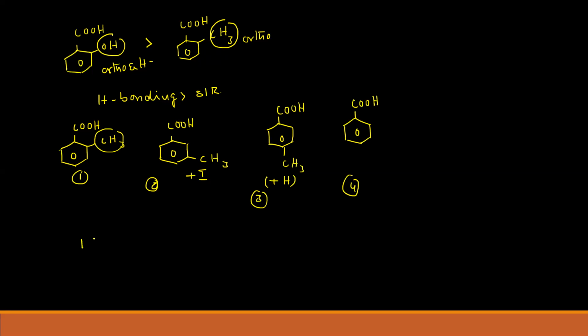Because of the ortho effect, this is stronger, and here we don't have any electron donating groups, so because of that this is stronger. And whenever you have a competition between plus I and plus H, plus H is stronger. So that's why after 2 and then 3. This is the order of acidic strength. So plus H dominates over plus I.